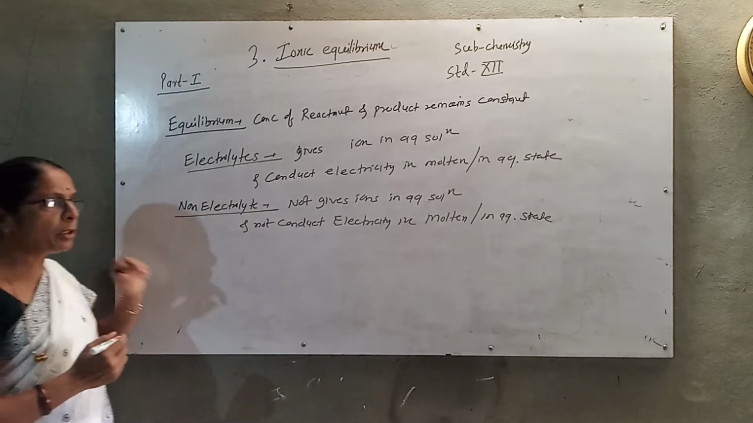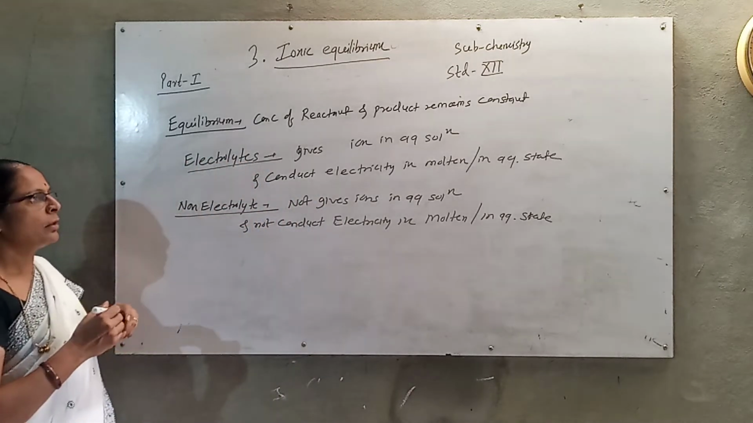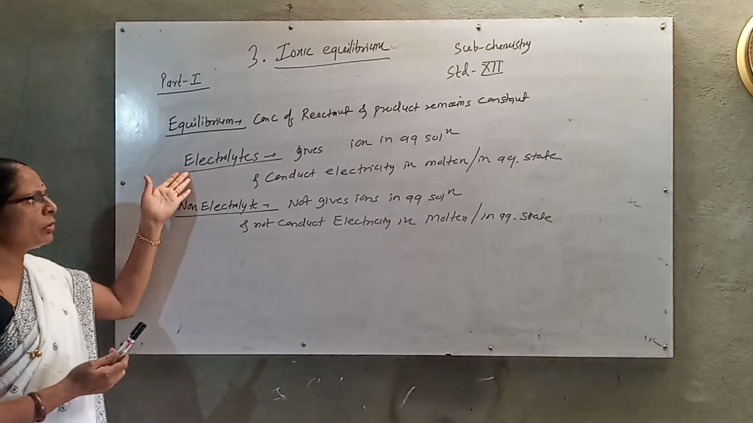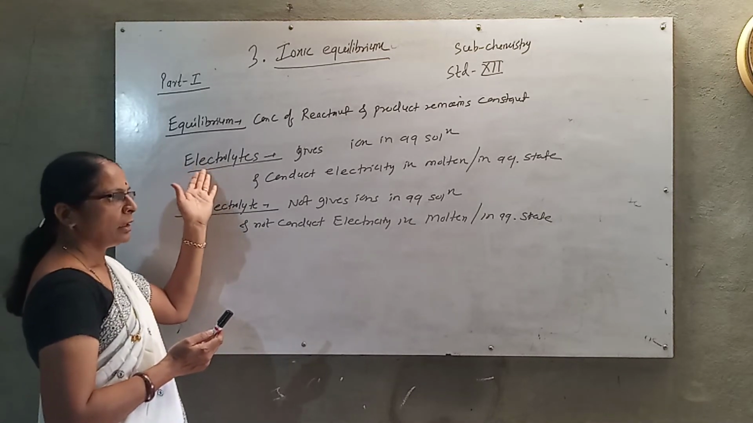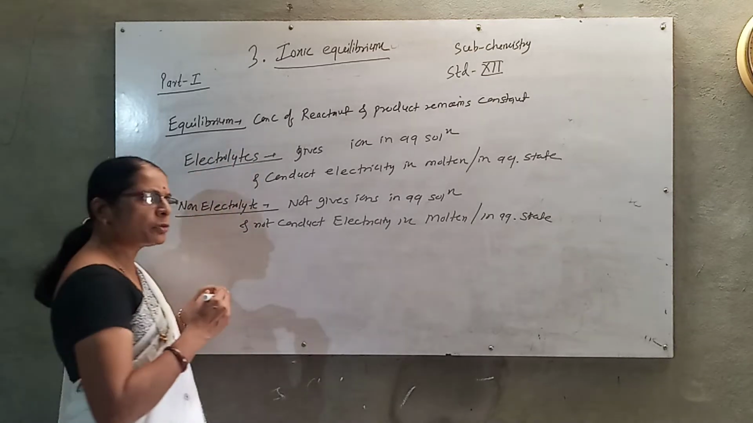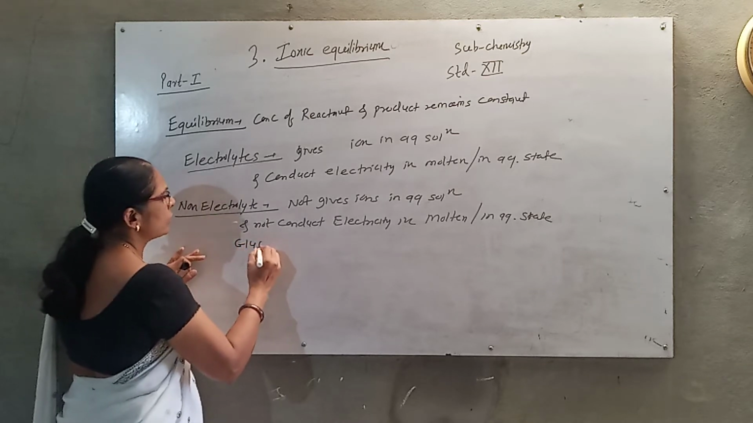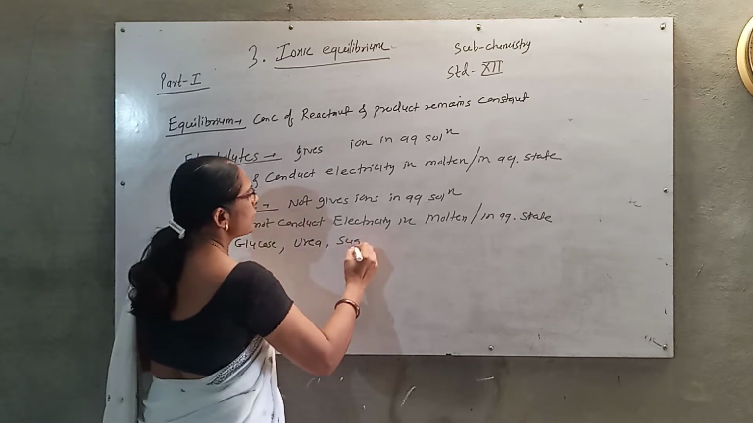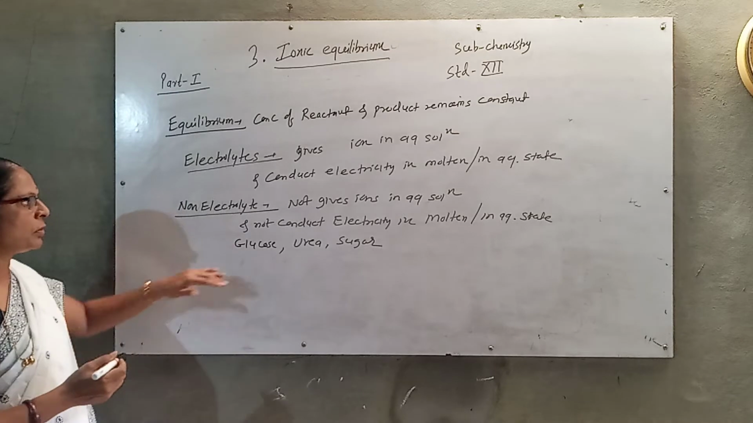So what are examples of electrolytes? Strong acids and strong bases, or you can say acids and bases, because weak ones are also there, they can be ionized but in a smaller proportion. So acids, bases and salts are electrolytes. Non-electrolytes are substances which do not produce ions, for example glucose, urea, sugar. These substances never ionize and never conduct electricity.